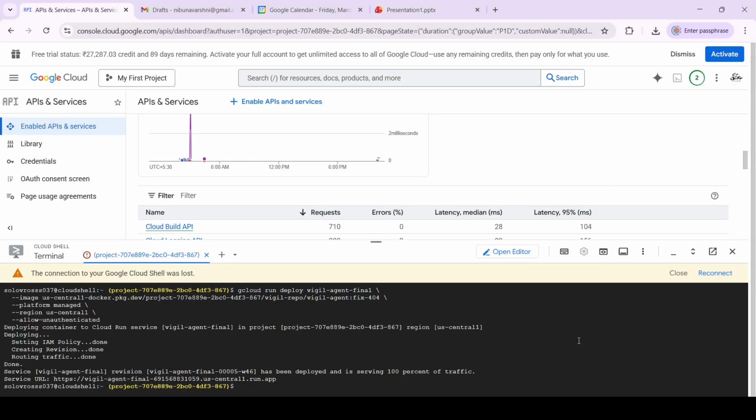Hi everyone, I'm Nirnavashni, a second year engineering student, and today I'm here to demonstrate Vigil, which is a proactive multi-model AI agent built to resolve civic issues in India for the Gemini Live Agent Challenge.